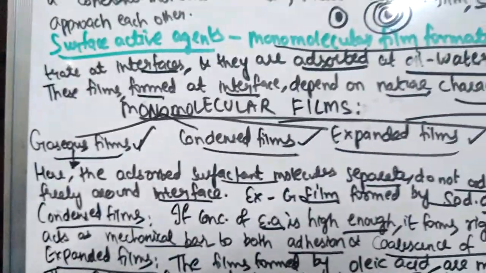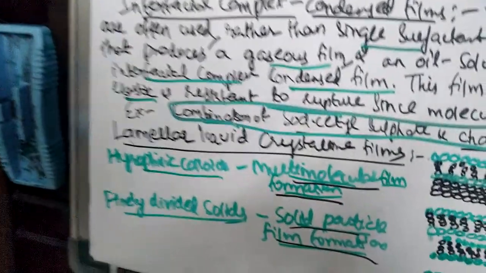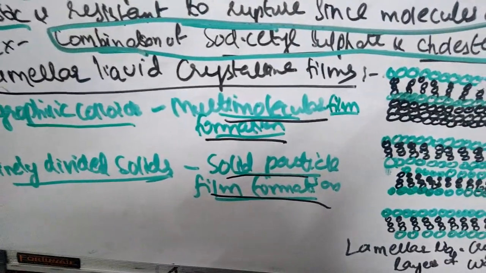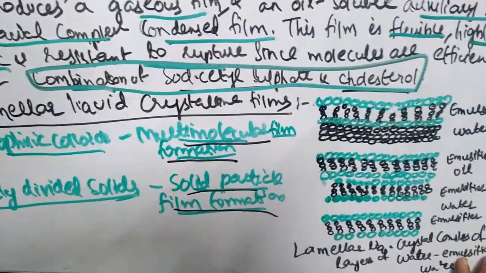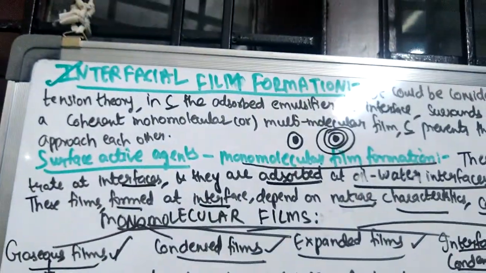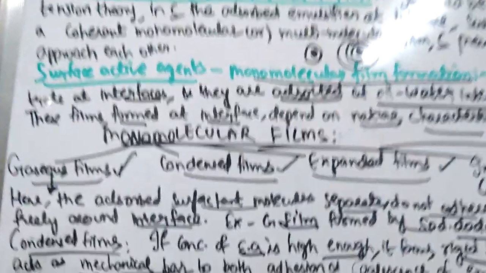Next, we have discussed surface active agents. The remaining two emulsifying agents are hydrophilic colloids, which form a multimolecular film, and finely divided solids, which form a solid particle film. Once we finish this, the interfacial film formation will be done, and the next leftover mechanism, the electrical repulsion theory, will be dealt with in the next class. So now we'll discuss what kind of film hydrophilic colloids and finely divided solids form. With this, the theory of emulsion will be mostly done.